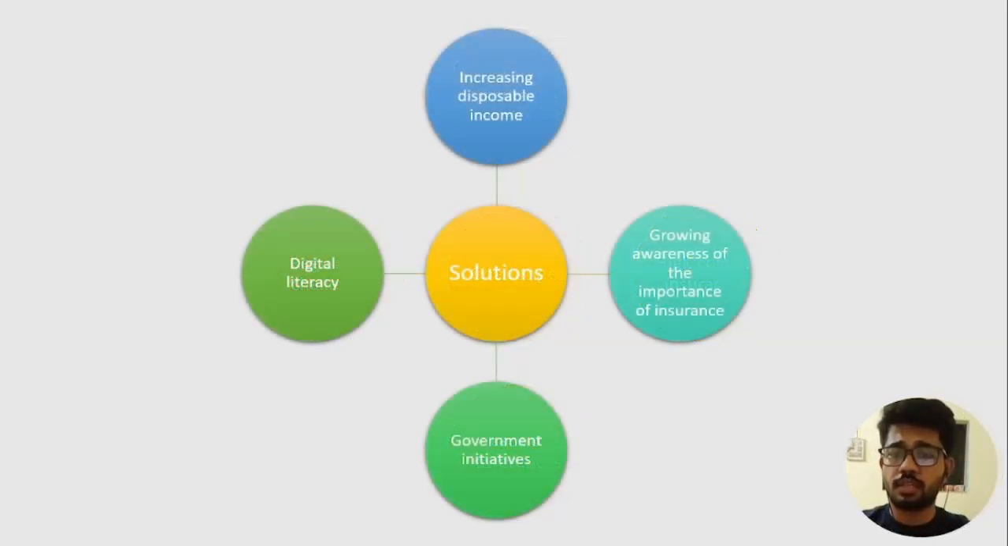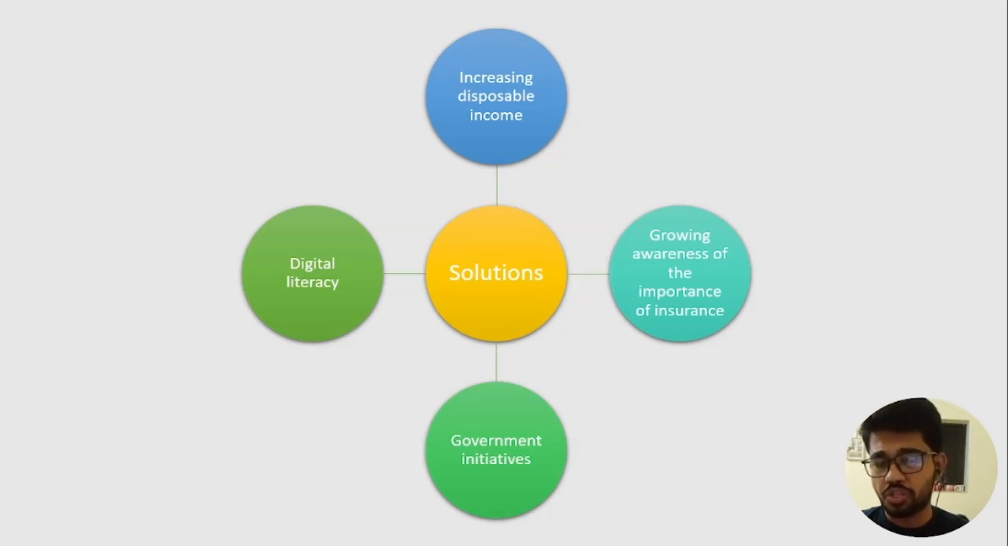Now let's look at some of the solutions to tackle the challenges. So the first solution here is to increase the disposable income of the people, so that more and more people will be able to afford insurance products. The second solution is to grow awareness about insurance products among the people, so that more and more people will get attracted to them and buy insurance products.